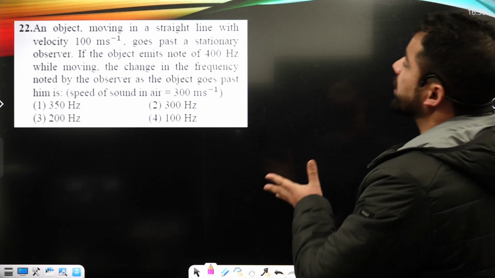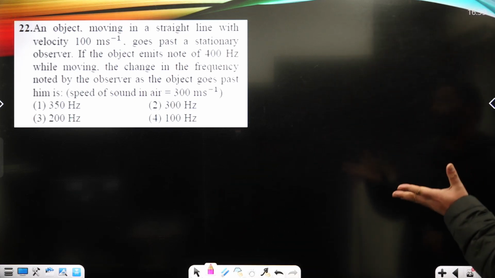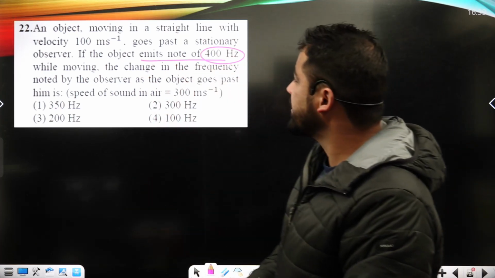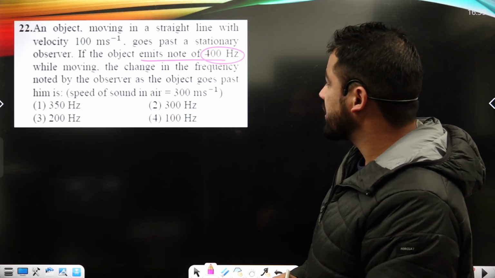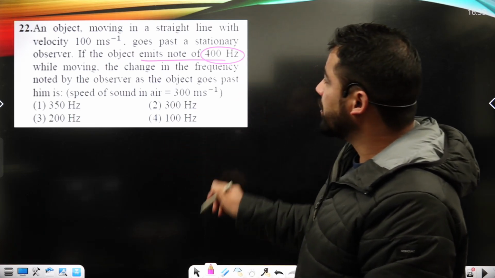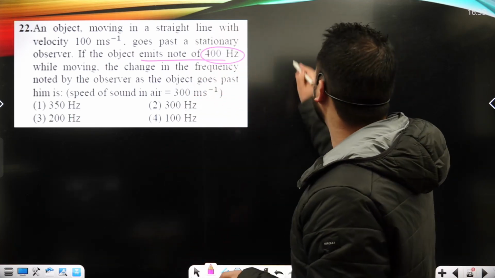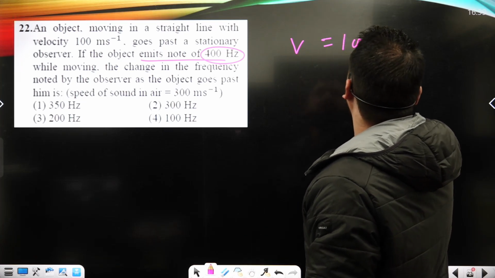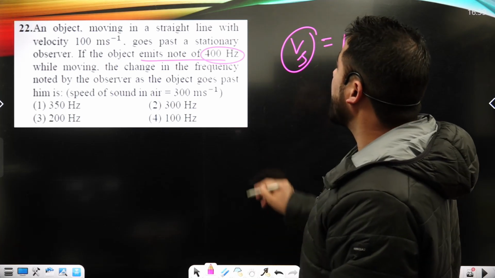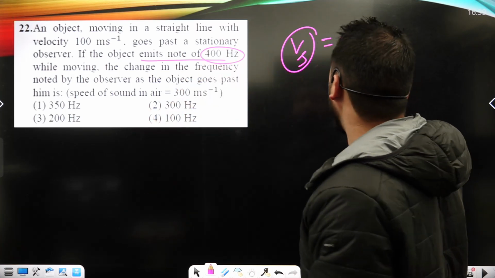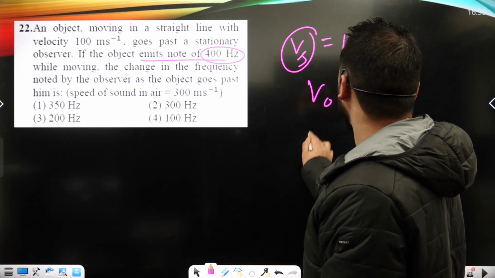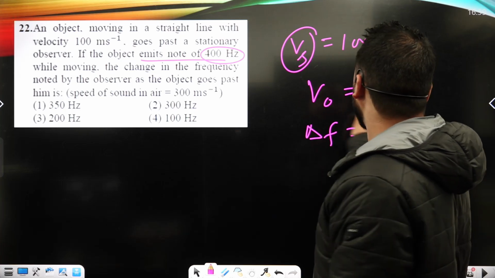An object is moving in a straight line with velocity and goes past a stationary observer. The object emits a note with a given frequency, and while moving, the frequency noted by the observer changes as the object goes past him. Basically, the object is moving and has velocity 100, okay, and we can call it the velocity of the wave source, and it goes past a stationary observer. Stationary observer means V naught is equal to 0. We are asked to calculate basically the change in the frequency.